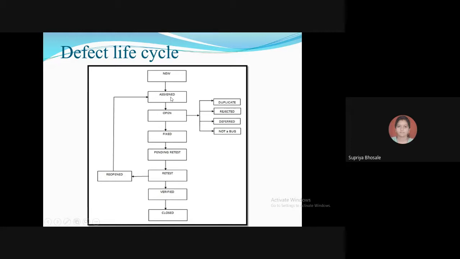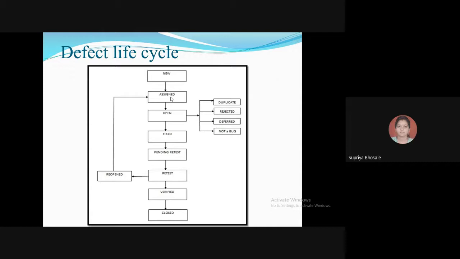Suppose you are a team member from the software testing team, and you have written one bug which has the state as new. It will again be checked by the test lead.